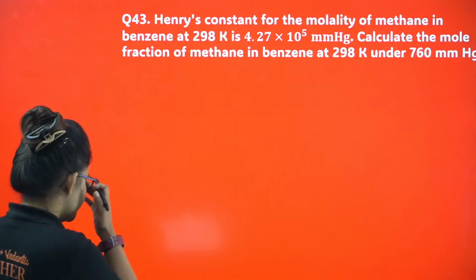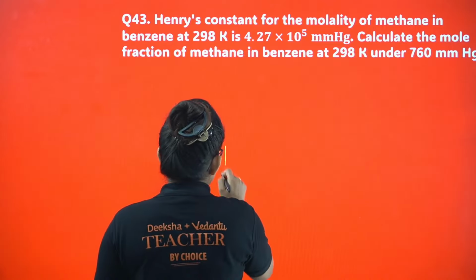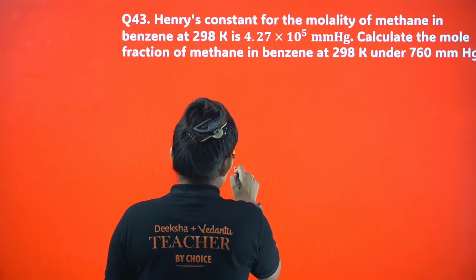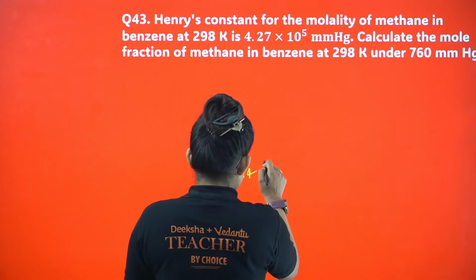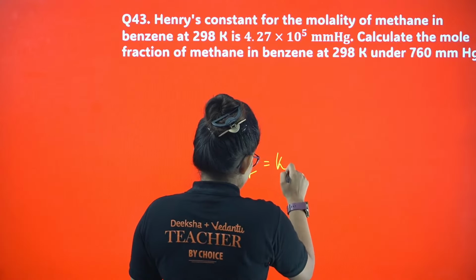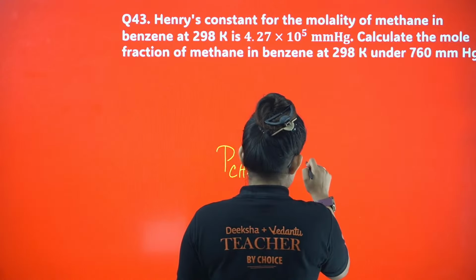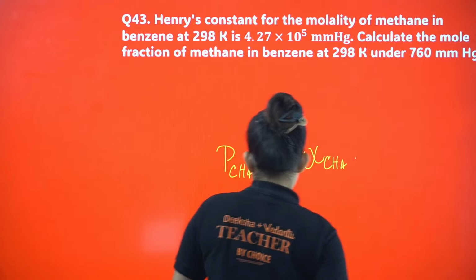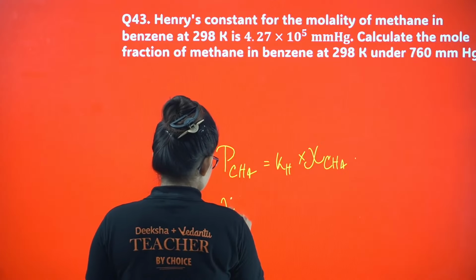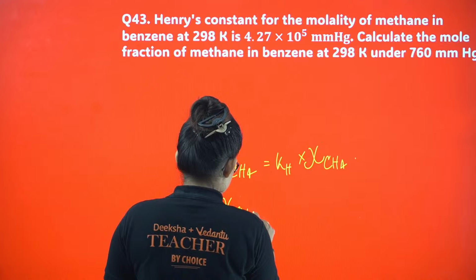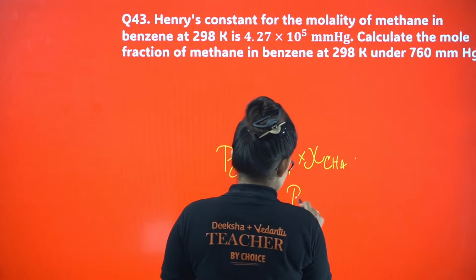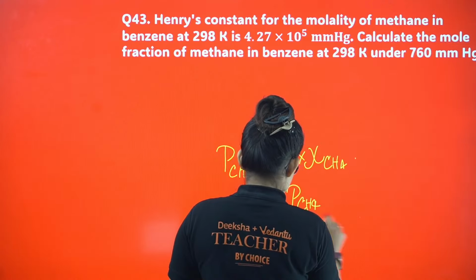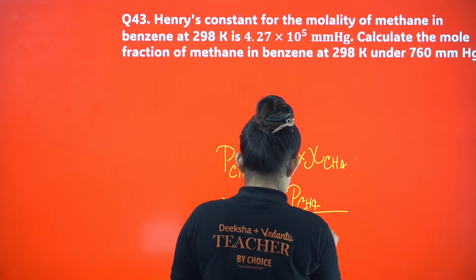Okay, so how should we do it? We know the formula. Let's say the partial pressure of methane is going to be Henry's constant into mole fraction of methane. So from here, mole fraction of methane I am getting as partial pressure of methane divided by kH.